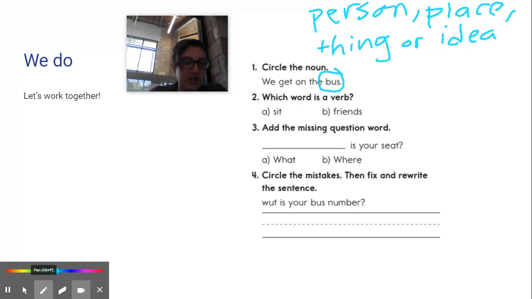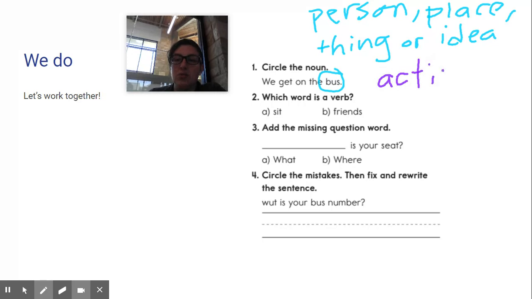Next, change the color again. Okay, which word is a verb? So a verb, remember, is an action. So it's something you can do. So which of these words is an action? Which one is something that you can do? Yeah, you can sit.